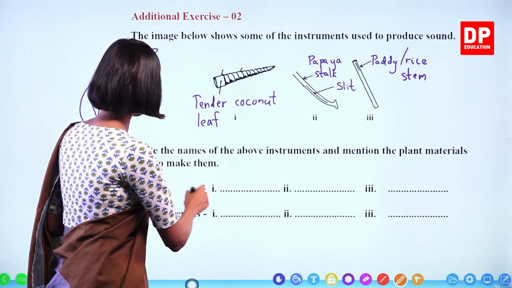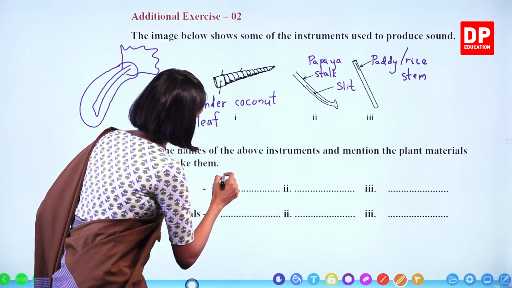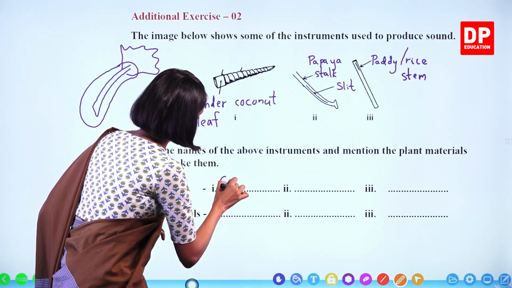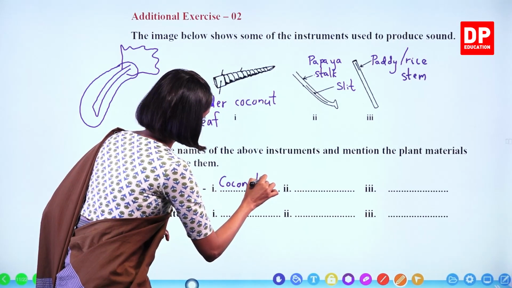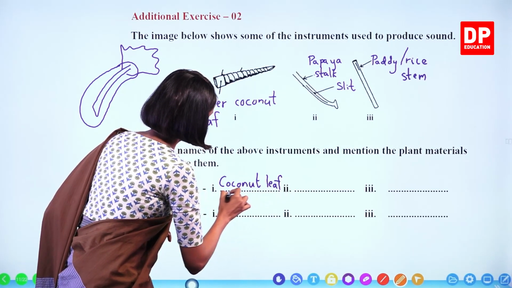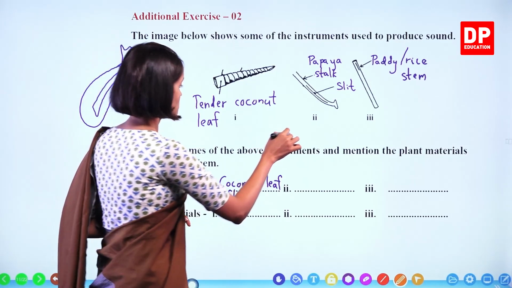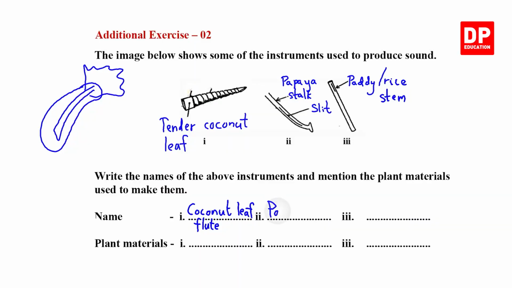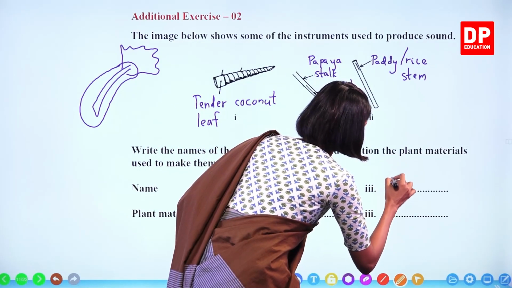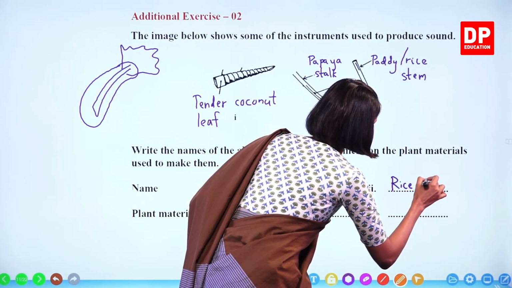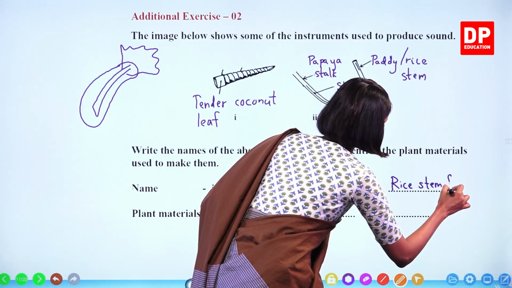Okay, let's write down. Name of the first one, coconut leaf flute. This one, papaya stalk whistle. This one, we call it rice stem flute.